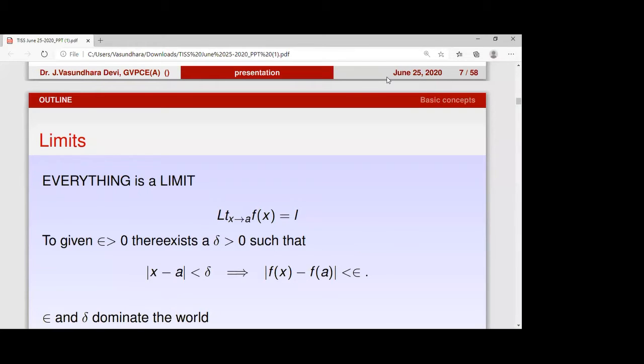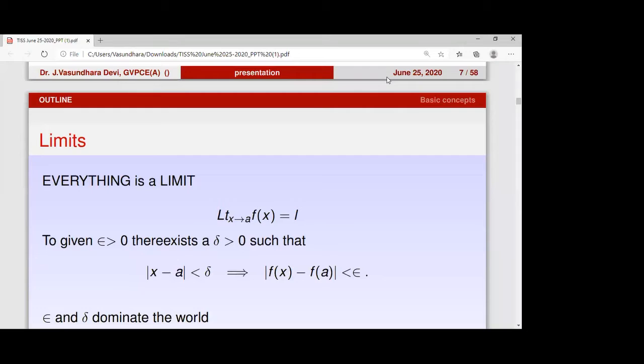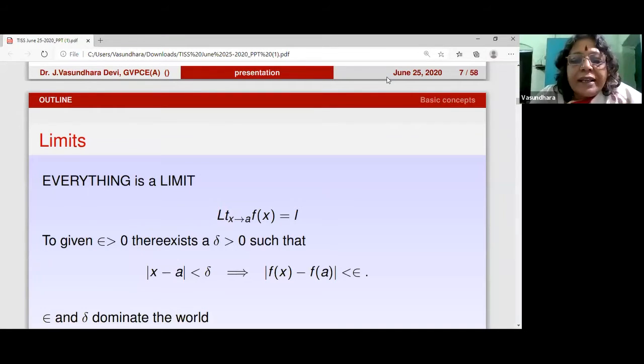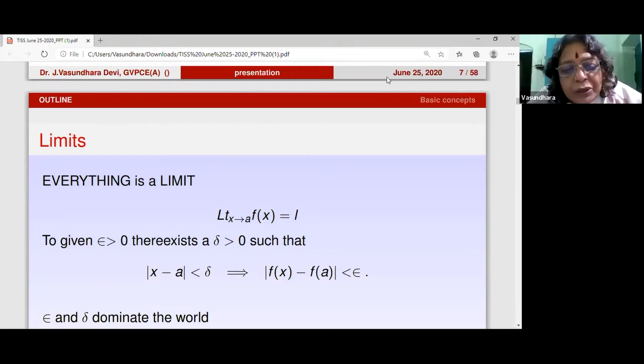The notation that we use for limit is like this, what I have written over here: the limit as x tends to a of f(x) is equal to L. Now, what it means is, it is like a language: given epsilon greater than 0, you can find a delta such that whenever the absolute value of x minus a is less than delta, it implies the absolute value of f(x) minus L is less than epsilon. Now, this definition, I guess we will discuss a little more. The reason being that this is the crux, so we spend a little time on this.